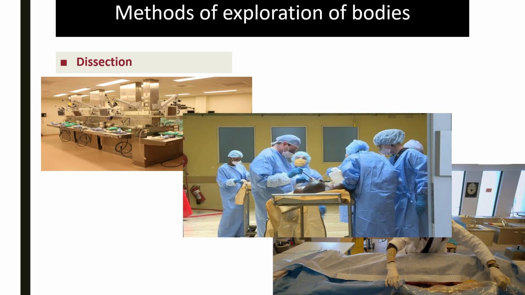Well, the method that has enabled us to evolve and make things evolve is, of course, dissection. Anatomy has already been defined as the science of studying the body by cutting it up, in other words dissecting it. And here we see an anatomical dissection room where different human bodies are laid out with students or researchers working on a given anatomical region to study its components and describe it. Several scientific research projects can be carried out on different regions, and this is what has enabled anatomy to evolve and produce high-quality scientific work.